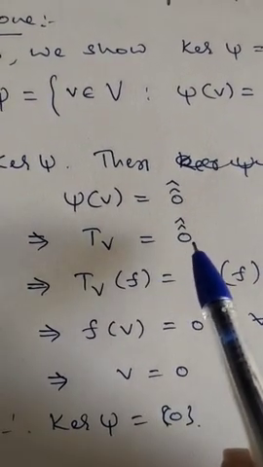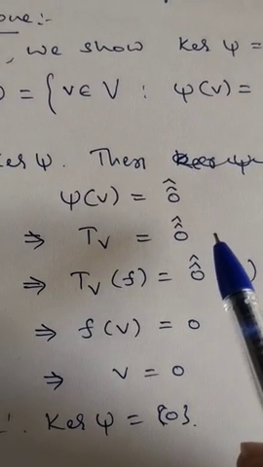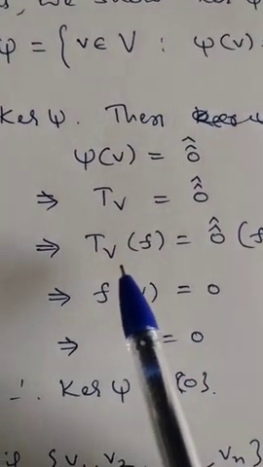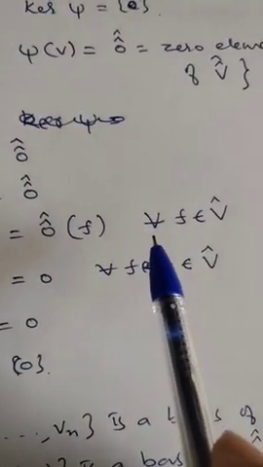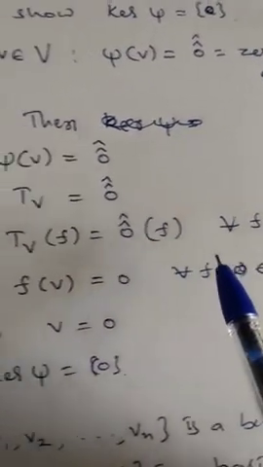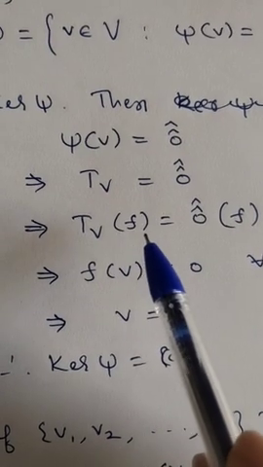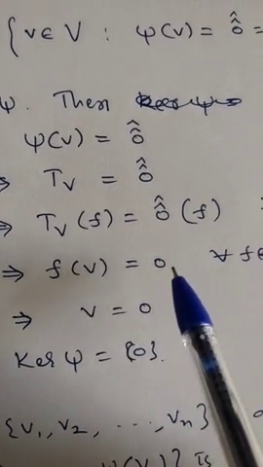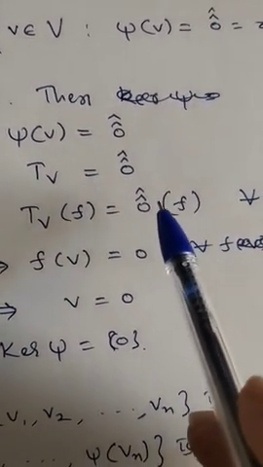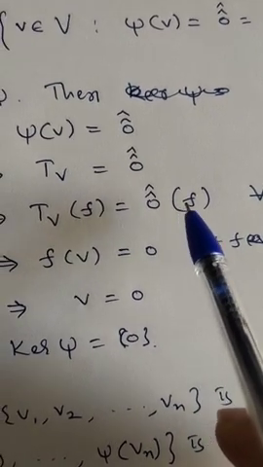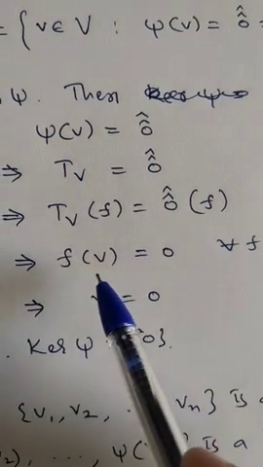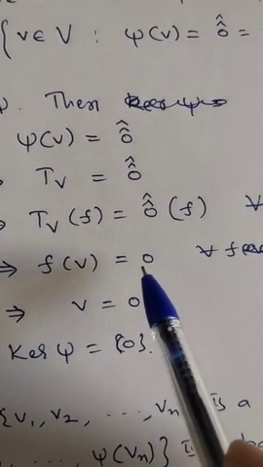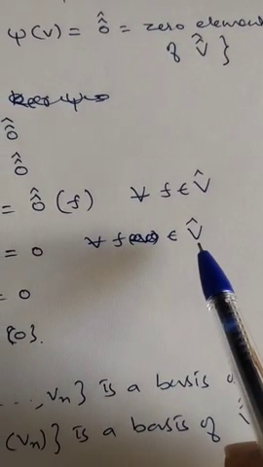Now f is equal to g means f of x is equal to g of x for every x, and so this implies T_v of f is equal to 0 double cap of f for every f belongs to V cap. So this implies T_v of f, which means f of v, is equal to 0, because 0 double cap is a zero transformation. Upon any element, it gives 0. Therefore, this implies f of v is equal to 0 for every f belongs to V cap.